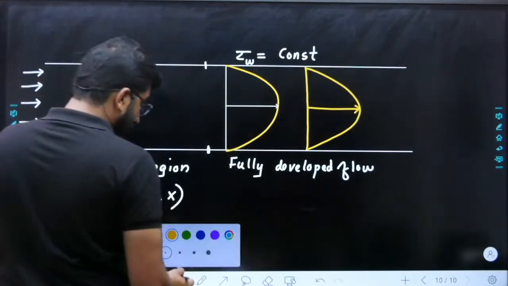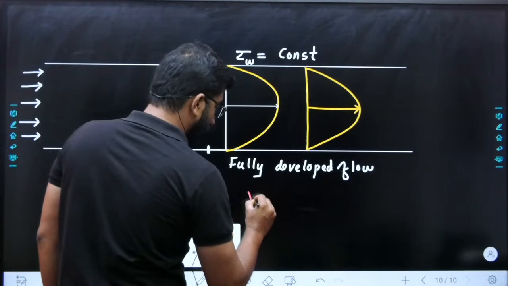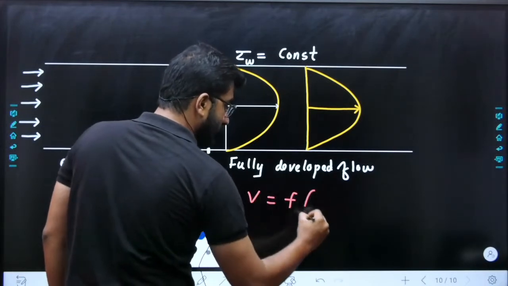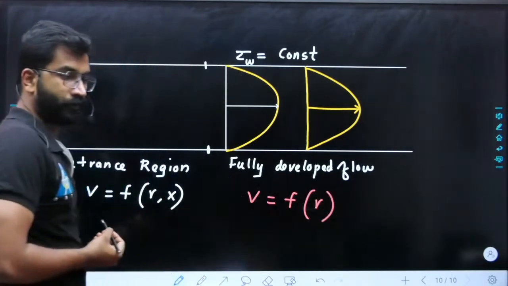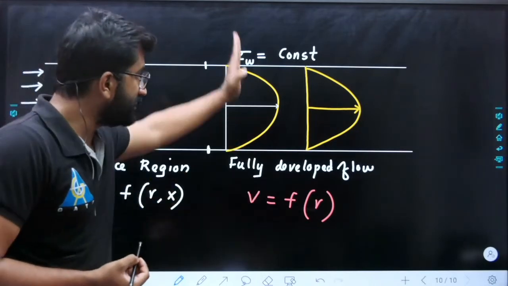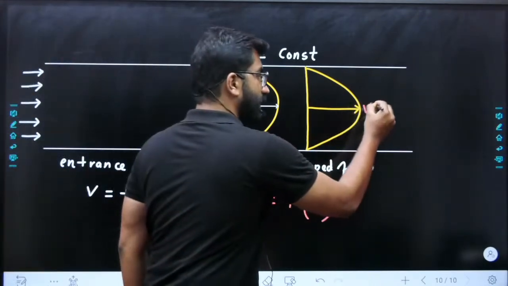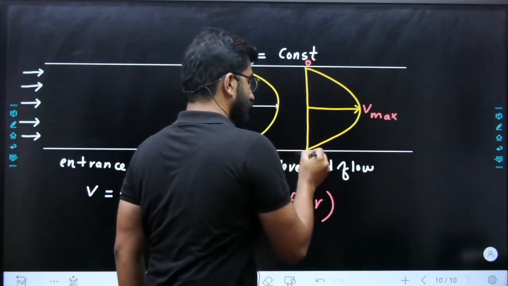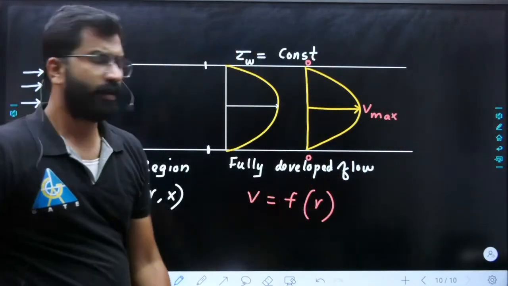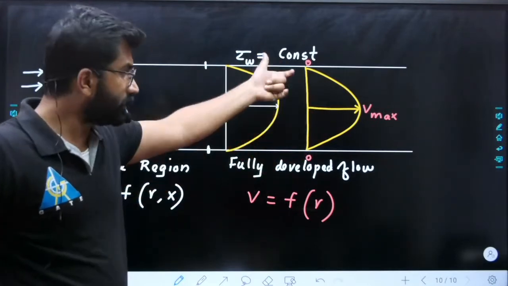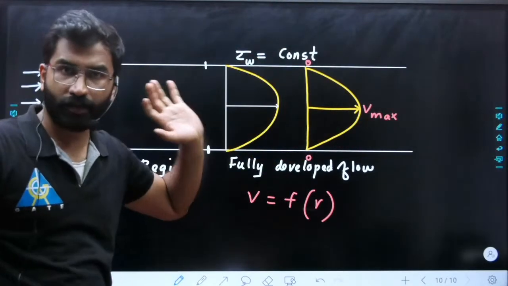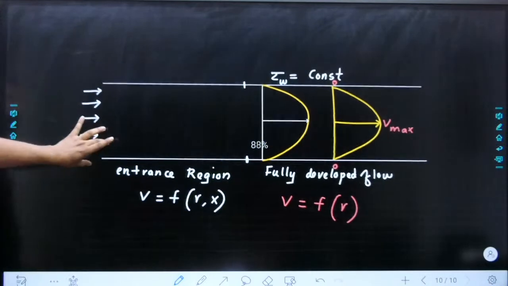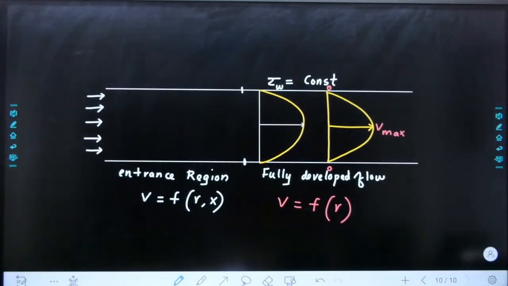Now in fully developed flow, our velocity profile or velocity is a function of only the r direction, okay? Velocity will change in the r direction only. That means at the center we will have the maximum, and at the wall it is 0, in both laminar and turbulent cases. But in the turbulent case your velocity profile will definitely be different. Okay, this is the meaning. Fully developed flow speciality is done.